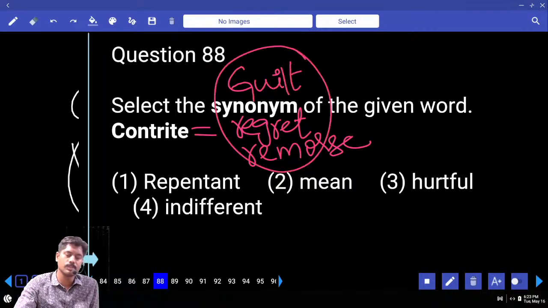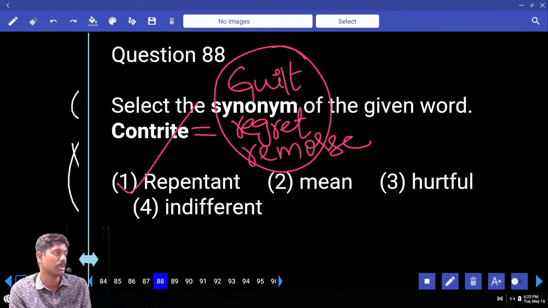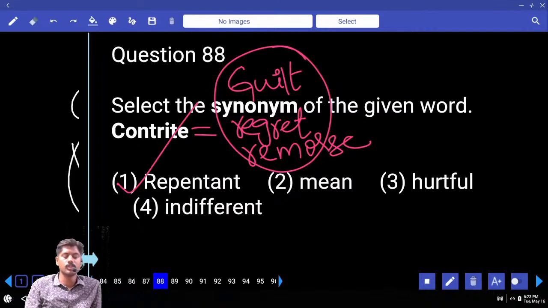Can you tell me the answer? These are the synonyms. Answer is repentant. Paschatapaddam, feeling guilty, feeling regret, feeling remorse. Mean is nothing but selfish, hurtful, you know. Indifferent means no emotion. Not showing any emotion is called indifferent. Answer is 1.